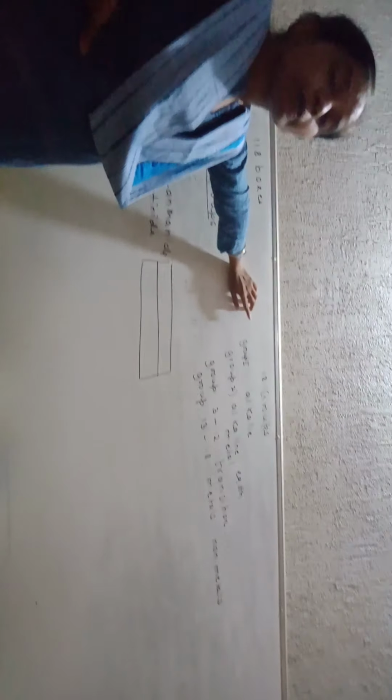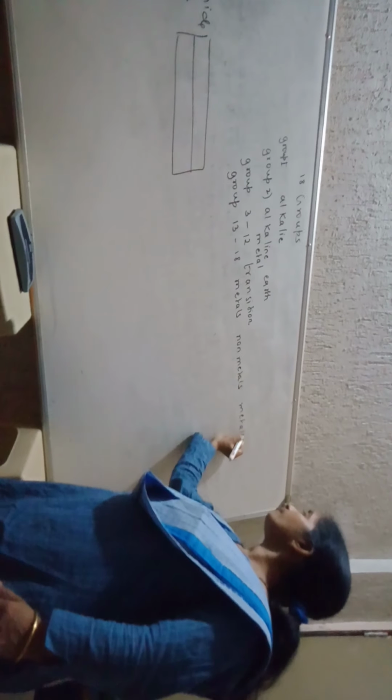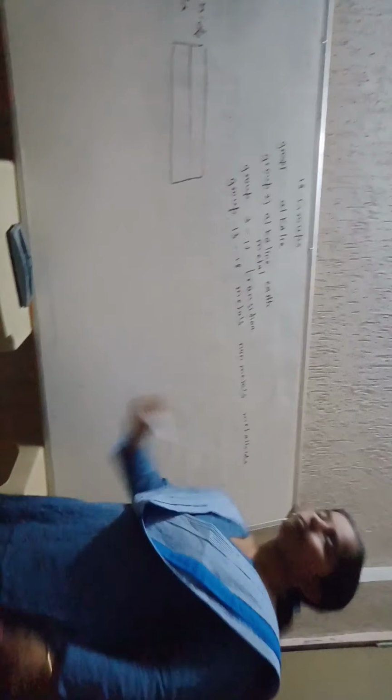Among the 18 groups, elements of group number 1 are called the alkali metals. Group number 2 are called the alkaline earth metals. Group number 3 to 12 are called the transition metals. Group number 13 to 18 consist of all the three. म्हणून त्याला representative elements म्हणतात, पण that is not given in the textbook. They consist of metals, non-metals as well as metalloids.